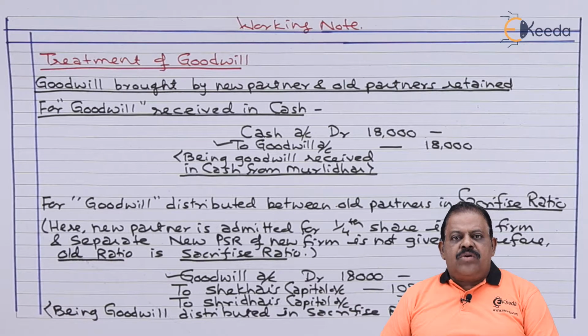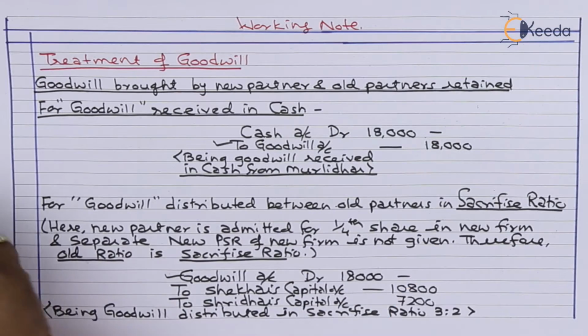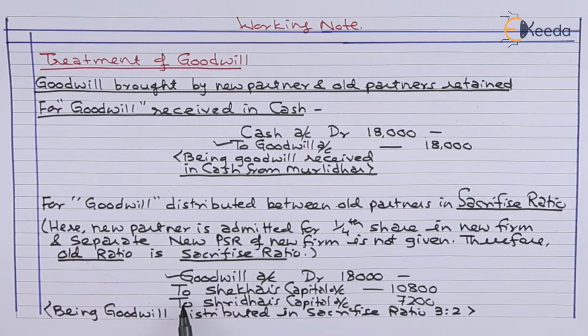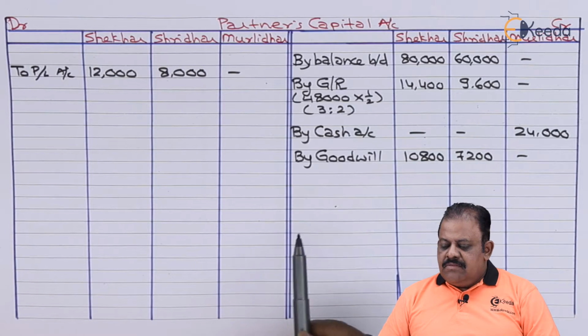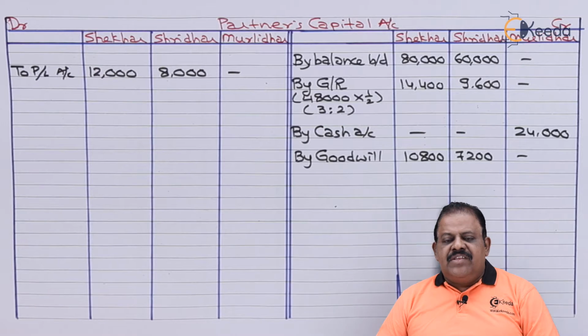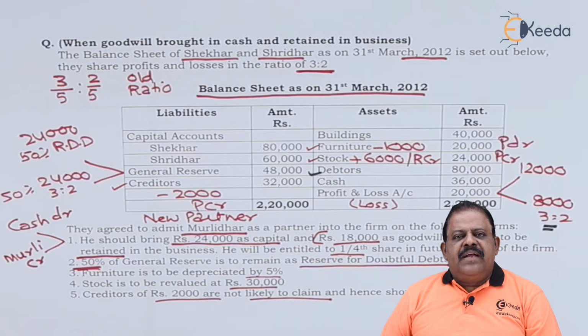If we open an account, we can see that the goodwill account gets closed. It will be first credited by cash 18,000, then it will be debited to Shekhar and Sridhar. So now we can make posting in the old partners capital account, credit side. Partners capital account credit, Shekhar and Sridhar column by goodwill 10,800, 7,200. This is goodwill distributed among old partners and retained in business. After completing the adjustment of goodwill, let us move further.